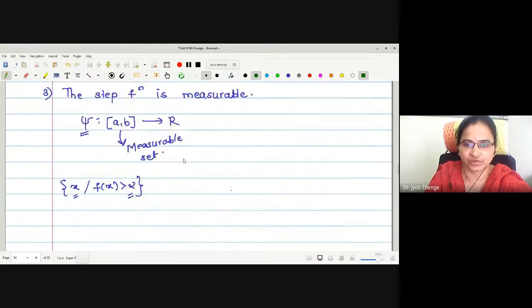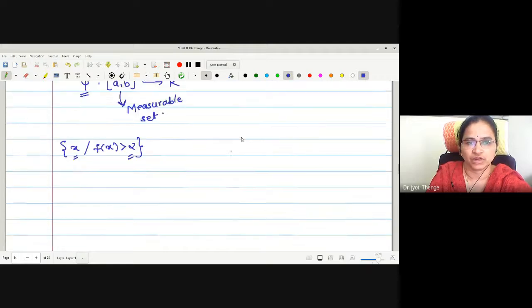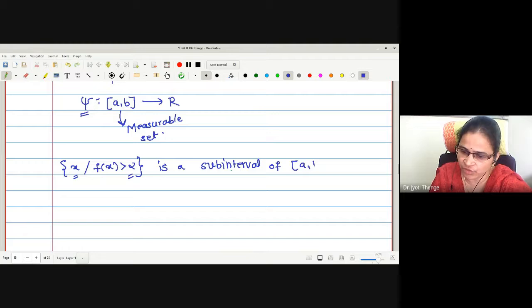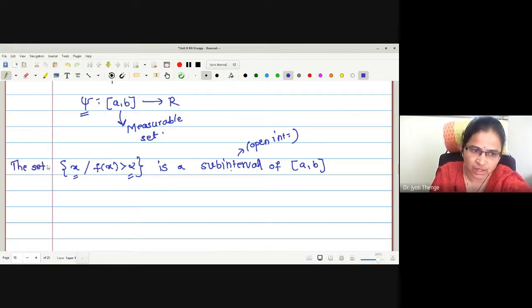Therefore, the set of all x such that f of x greater than alpha is a subinterval of the closed interval AB. And what about the nature of the subinterval? The subinterval is actually an open interval, no? And what about an open interval? Measurable or not? Here I will write: the set of x such that f of x greater than alpha is a subinterval of the closed interval AB, which is measurable. Correct now? Hence, the step function is measurable.